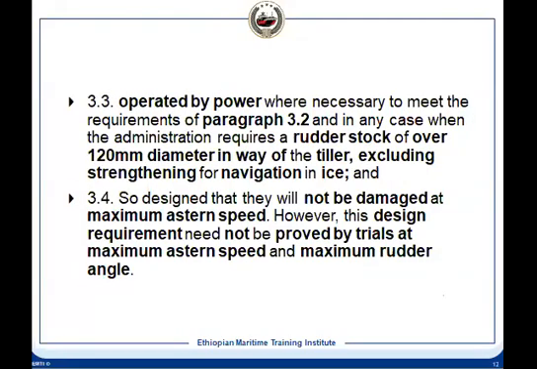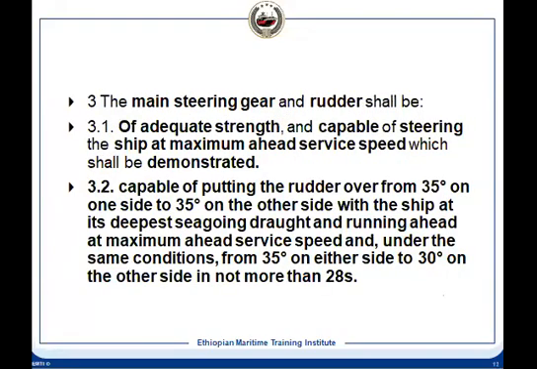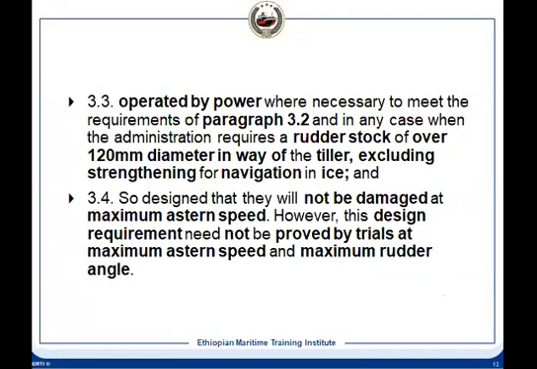Now another thing, the power operation. Steering gear has to be operated by power when you have the requirement of 3.2. We have seen 3.2 will come many times. This 3.2 is this requirement. So when we are required to perform for the steering gear, if the rudder stock is over 120 millimeter diameter in way of tiller, this is the rudder stock, and we have the tiller.